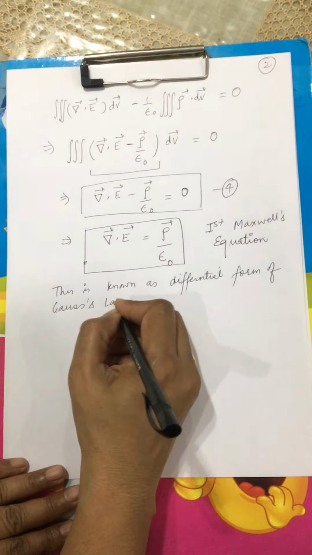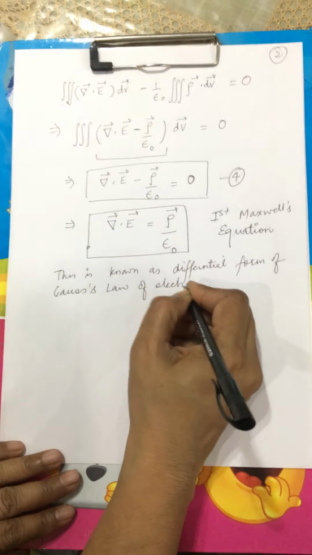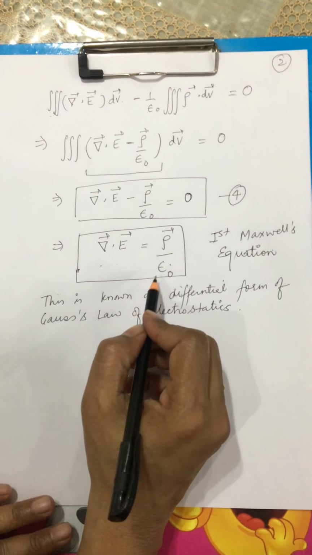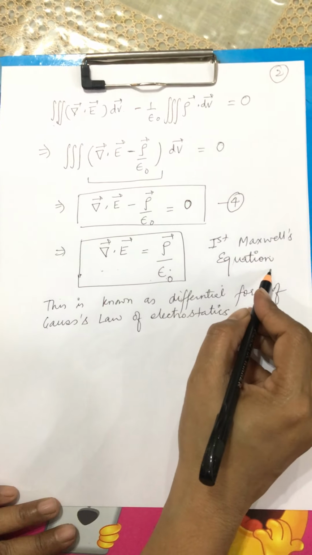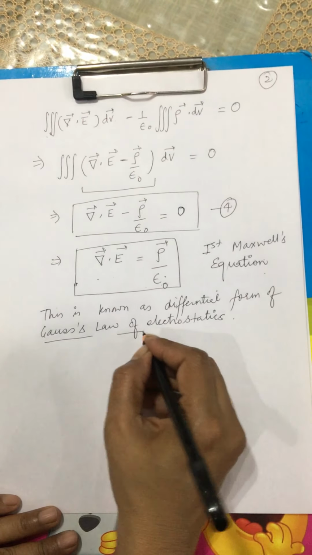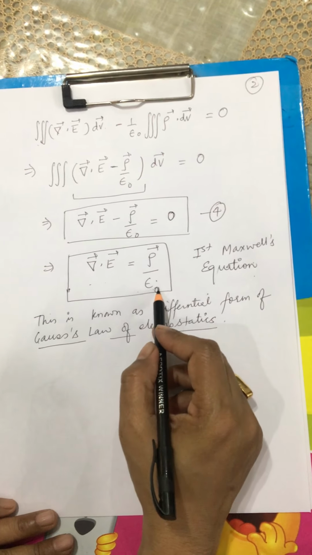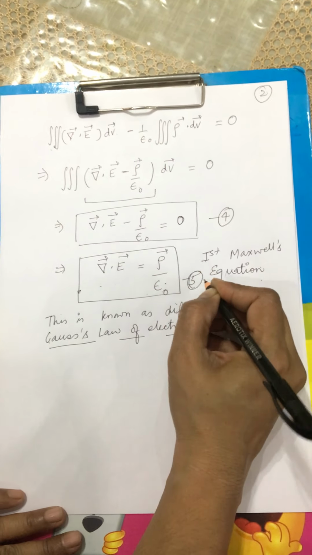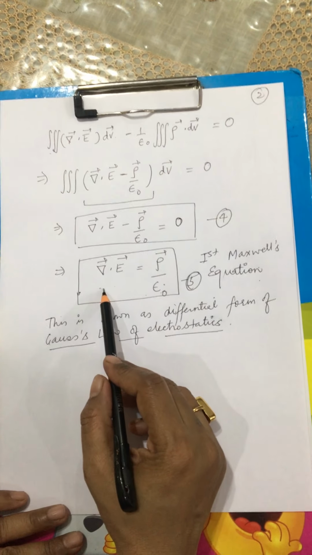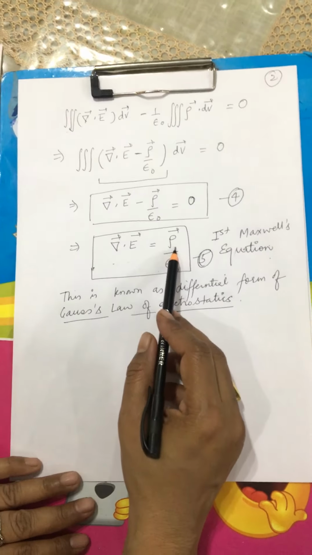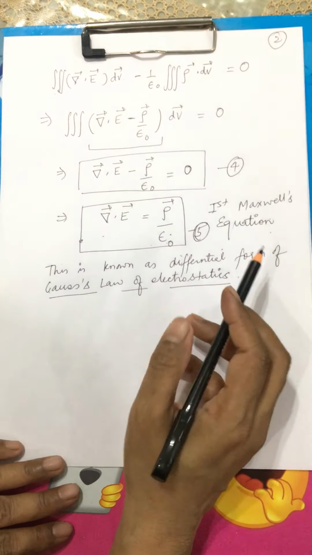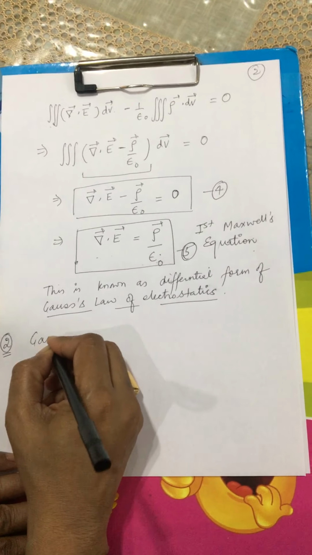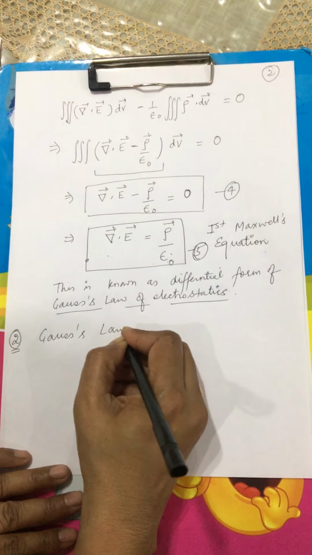So the same Gauss law of electrostatics is now converted into a new form by Maxwell, and this becomes the first Maxwell's equation, and it is having the same significance and the same meaning as stated by Gauss law, which means equation 5 simply says that the net electric flux is equal to the total charge enclosed divided by epsilon naught.